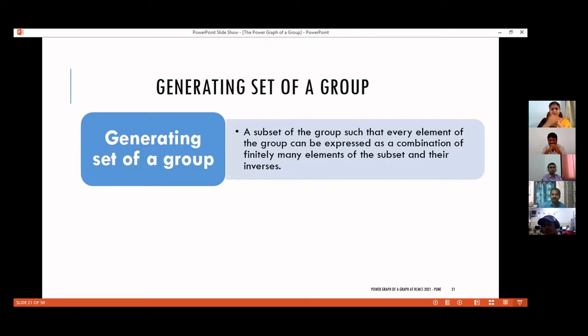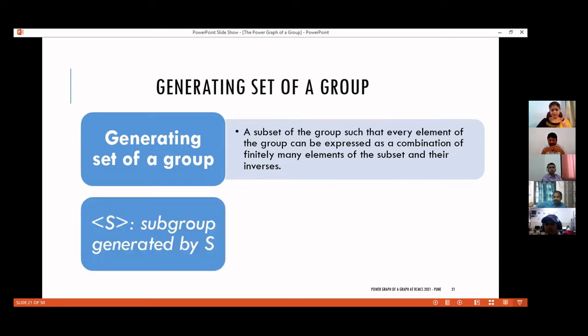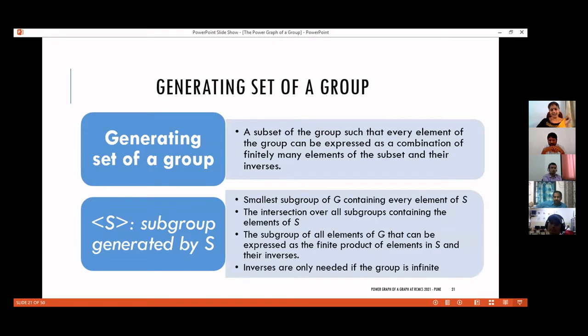So that's it. The definition of generating set of a group: a subset of a group such that every element of the group can be expressed as a combination of finitely many elements of the subset and its inverses. Then we say that the set S is a generating set. The subgroup generated by S is denoted by S within angle brackets.